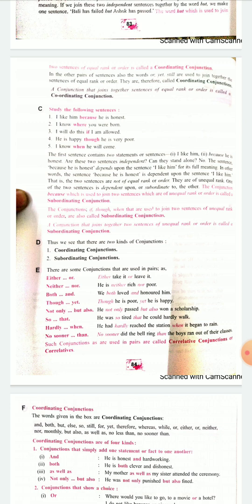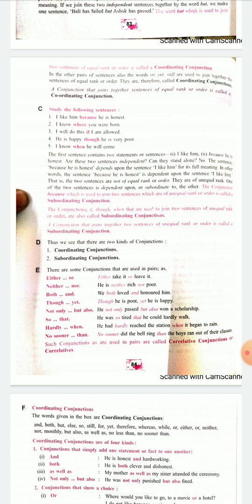So now we come to point D, coordinating and subordinating conjunctions. The basics I've explained, we will go into detail. One more thing that you're supposed to know is point E, there are some conjunctions which are used in pairs. That is something you know, either or. You can either buy this pair or that pair of shoes, nothing else. Either or, neither nor, both and.